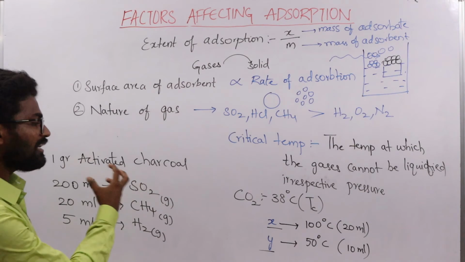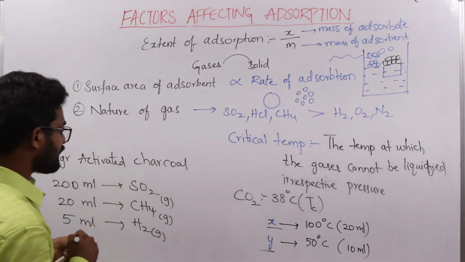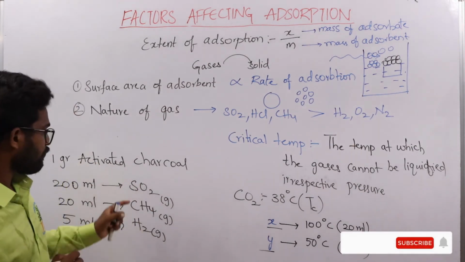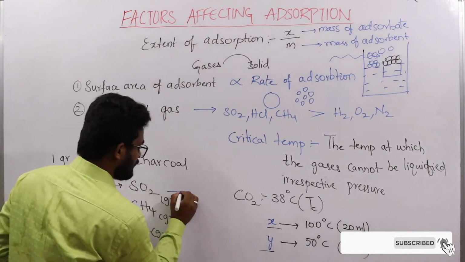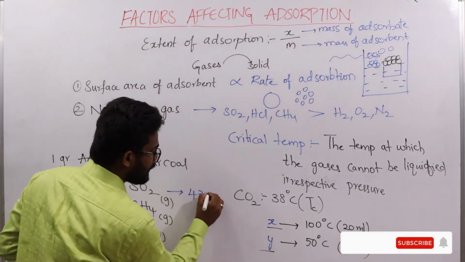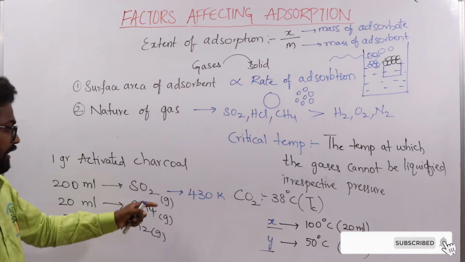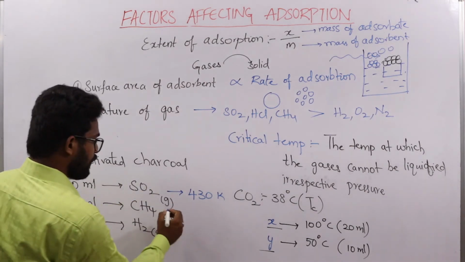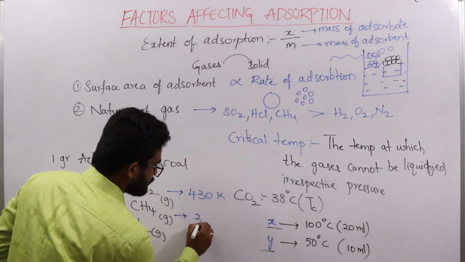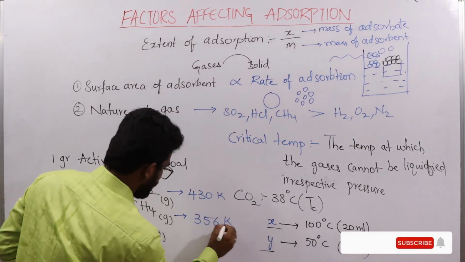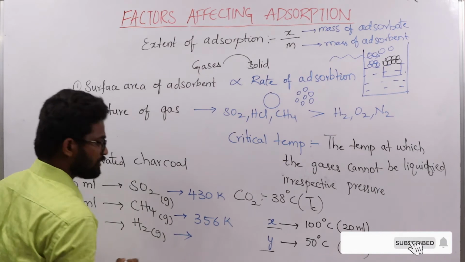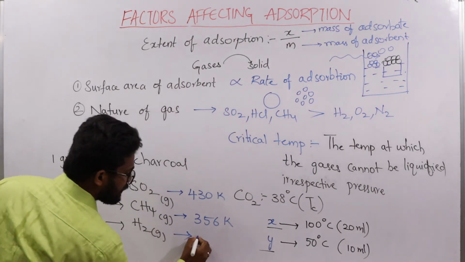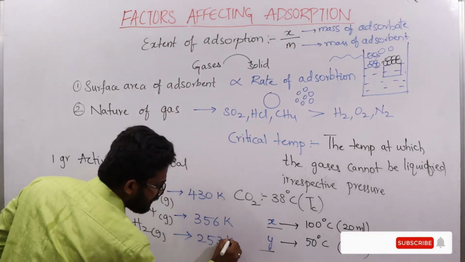So why is this happening? The critical temperature of SO2 gas is 430 Kelvin, whereas methane gas is 356 Kelvin, and hydrogen gas is approximately 253 Kelvin.